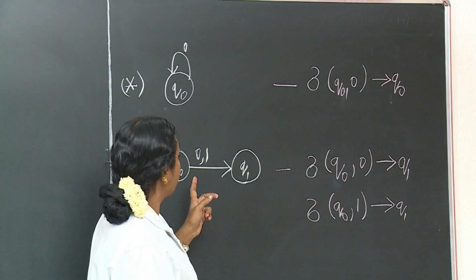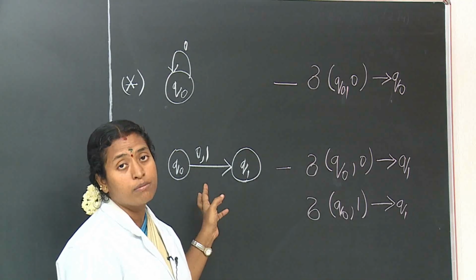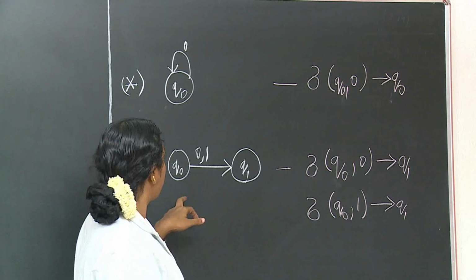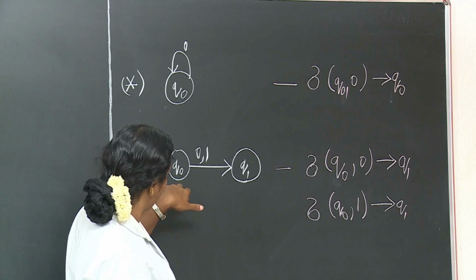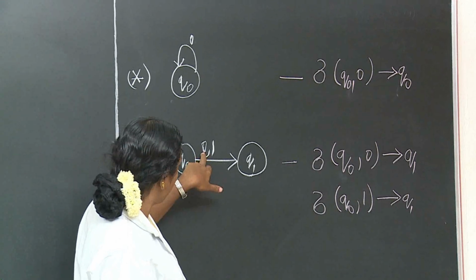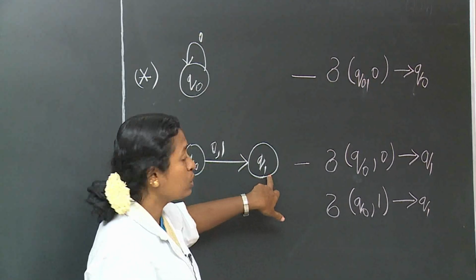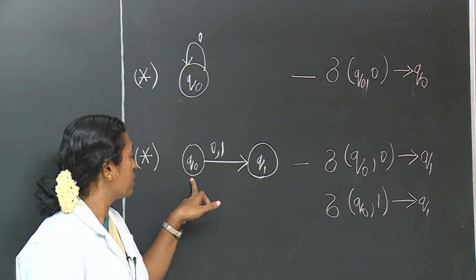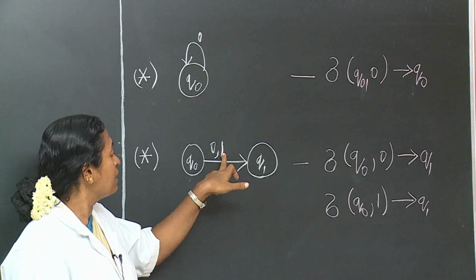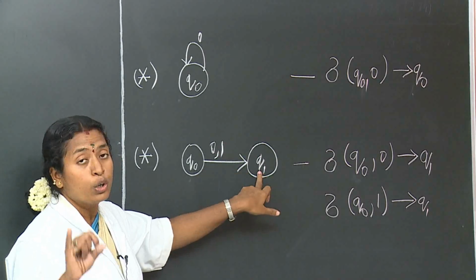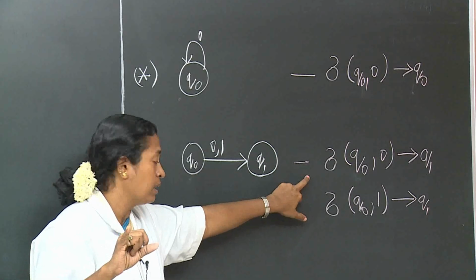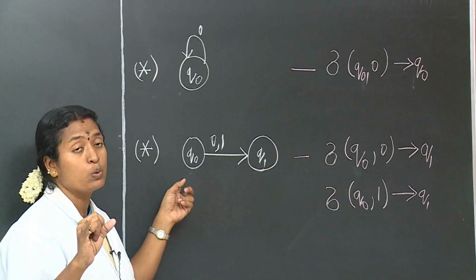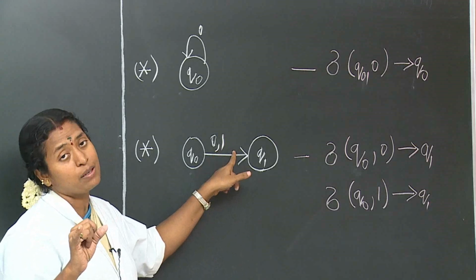Next we can see there may be accepting two symbols, but each transition will be accepting one symbol. Here consider from the state Q0, accepting the symbol 0, it will go to the state Q1. Starting from the state Q0, accepting the 0, it will go to Q1. This is one transition. There will be a transition between the same two states by accepting another symbol also.